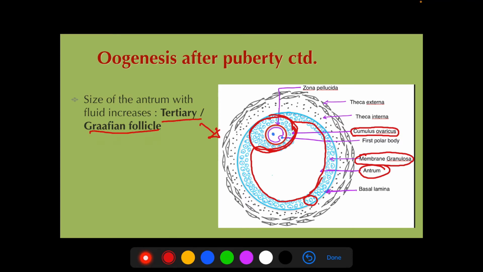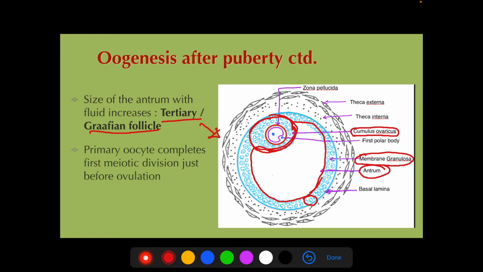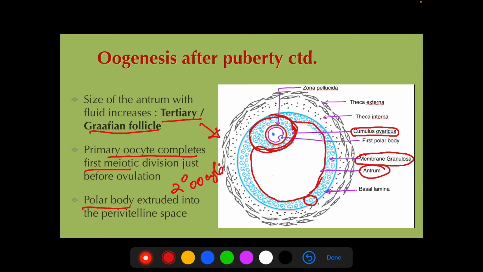Tertiary or Graafian follicle. As soon as the Graafian follicle is formed, the primary oocyte will complete the first meiotic division. That correlates with the time of ovulation. So just before ovulation, the primary oocyte completes the first meiotic division. As a result of completion of the first meiotic division, there will be a formation of a secondary oocyte and a polar body. This polar body will be extruded into the perivitelline space.